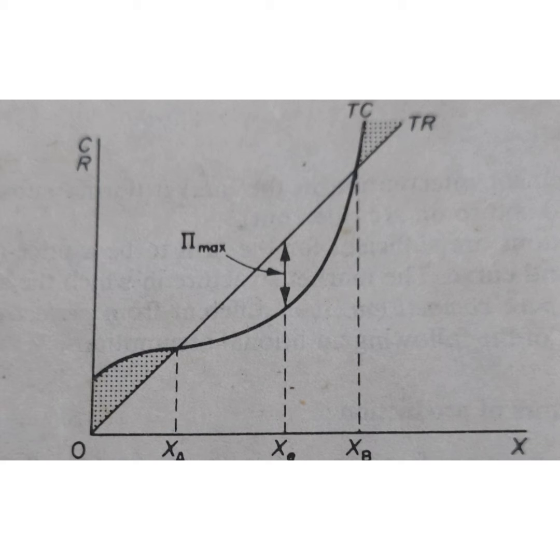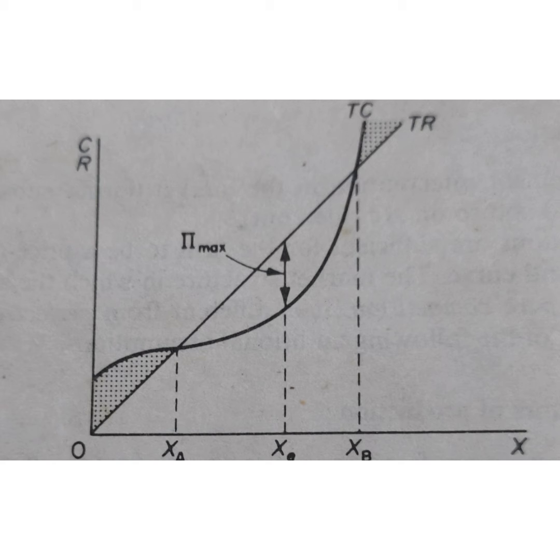Instead of the U-shaped total curves, which clearly speak about the law of variable proportions, we will be using the MC-MR conditions and the diagram in which we have the average and marginal cost curves of the firm together with its demand curve, so that we can find the conditions.